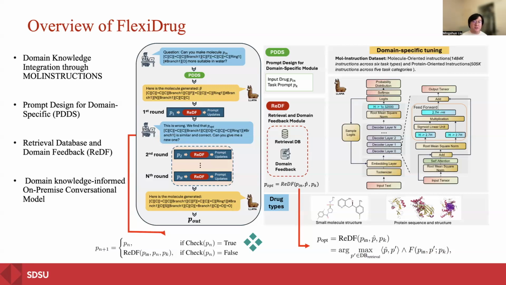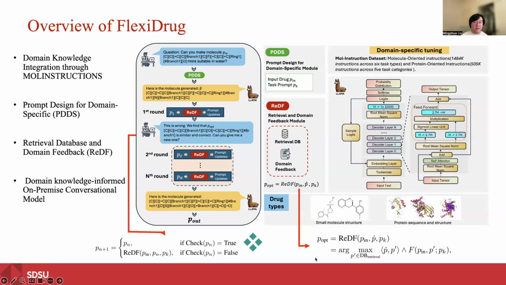We bring two approaches. First, we enhance the Llama model using over 1.4 million small molecule instructions and over 500K protein-based instructions to teach it chemical and biological principles. And also we have another module, the retrieval database and the domain feedback. The domain feedback determines if the drug we generated is valid.